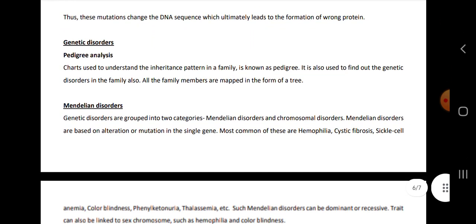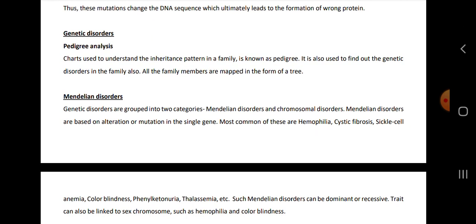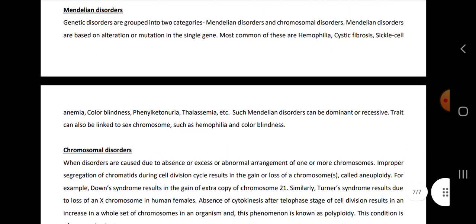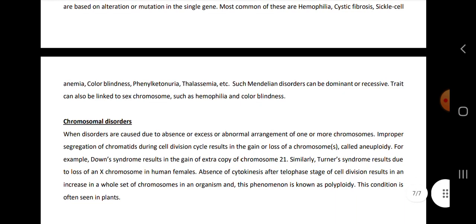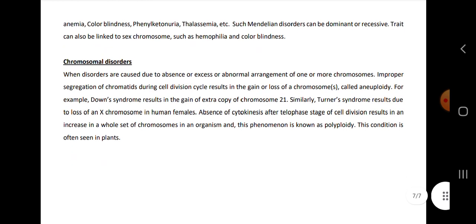Then genetic disorders, we can see it by pedigree analysis. Then Mendelian disorders. Genetic disorders are grouped into two categories, Mendelian and chromosomal disorders. Mendelian disorders are based on mutation, and its examples are hemophilia, cystic fibrosis, sickle cell anemia, color blindness, phenylketonuria, thalassemia, and etc. And these can be dominant or recessive. Traits can also be linked to sex chromosomes such as hemophilia and color blindness.